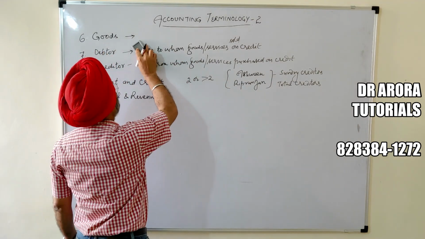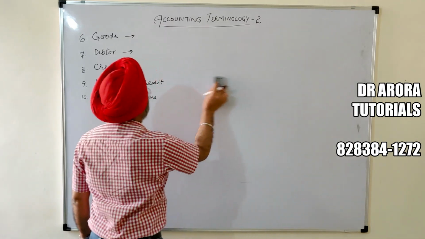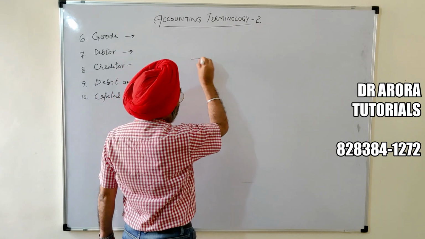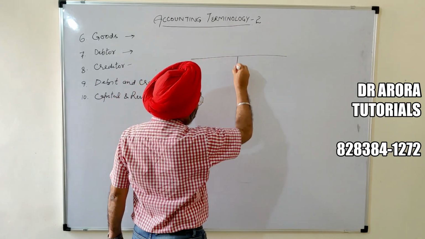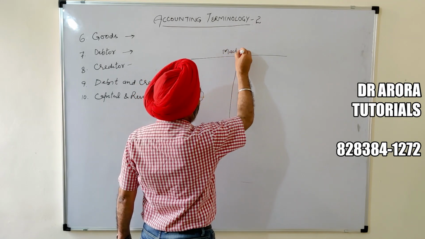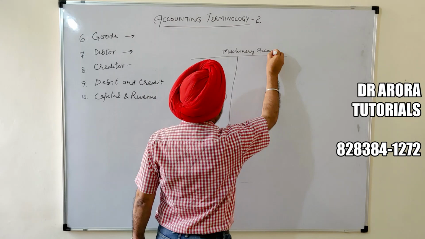After creditor and debtor, debit and credit. As we discussed earlier also, an account has 2 sides only, left hand side and right hand side.